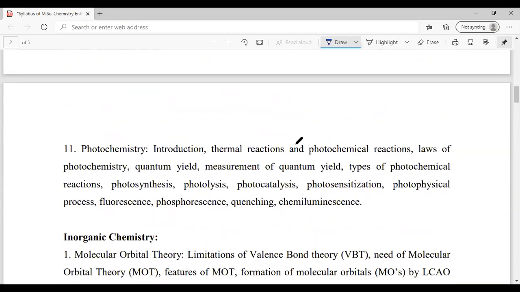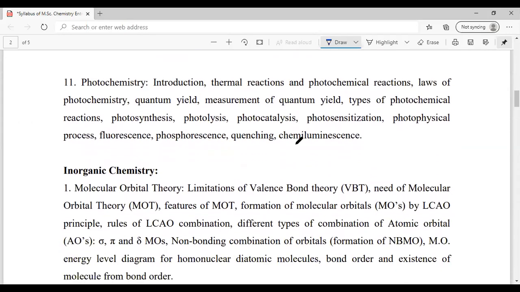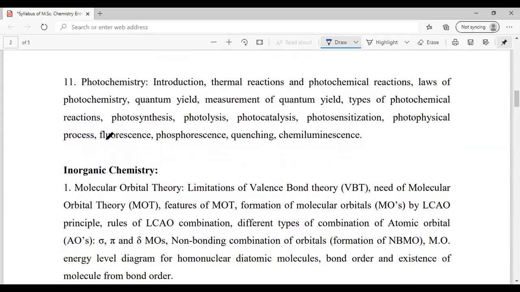Next topic, in photochemistry, I would suggest you to go through the concept of fluorescence and phosphorescence. For the time being, that would be enough, because many questions are not asked from this part. Fluorescence, phosphorescence, that is, from singlet to triplet, what the transfer is, all those things you can go through in the photochemistry part.